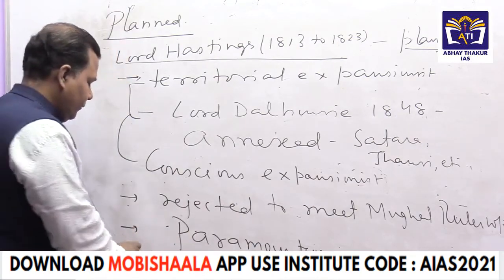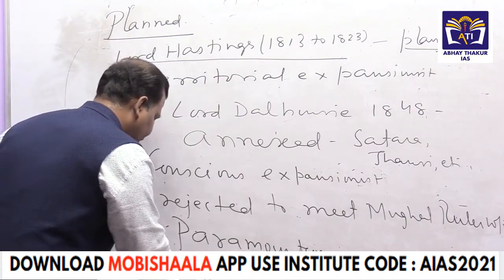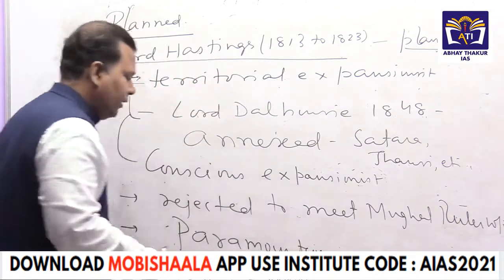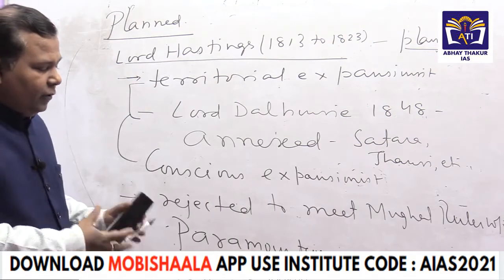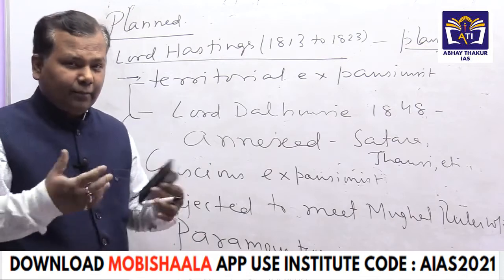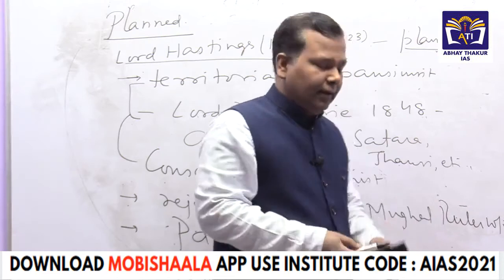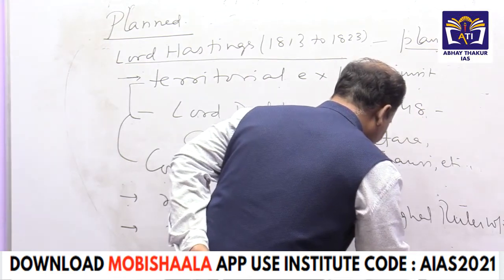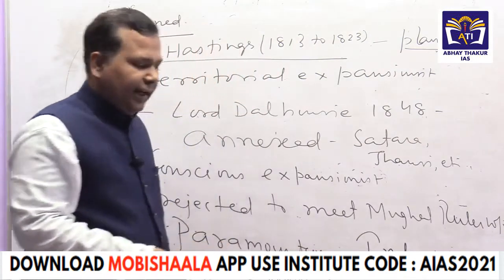Simultaneously, the last point: in 1858, the British Crown took over the rule in India. When they took over the rule, the British imperialism directly came in the open.